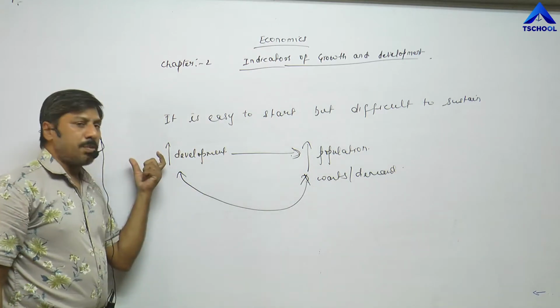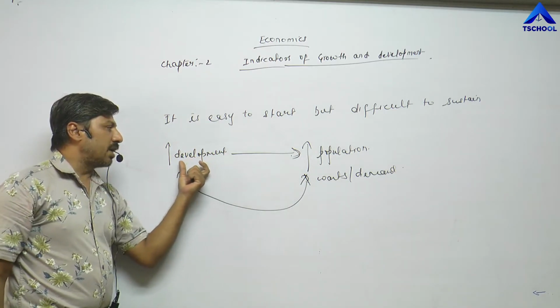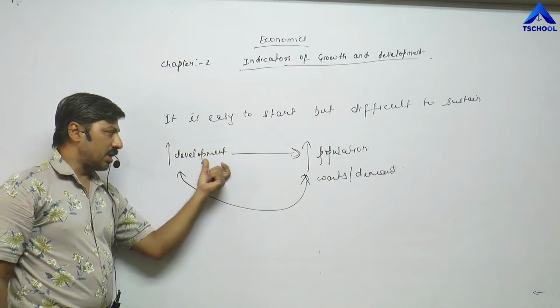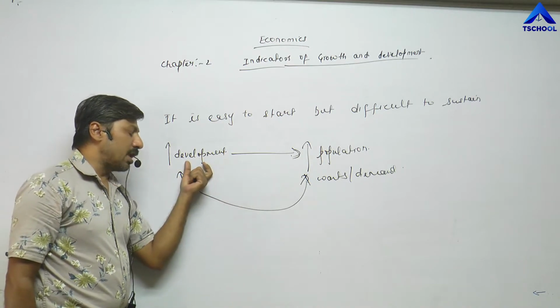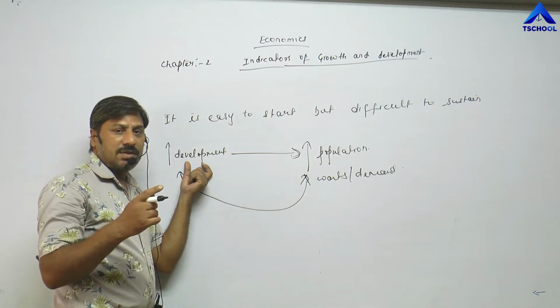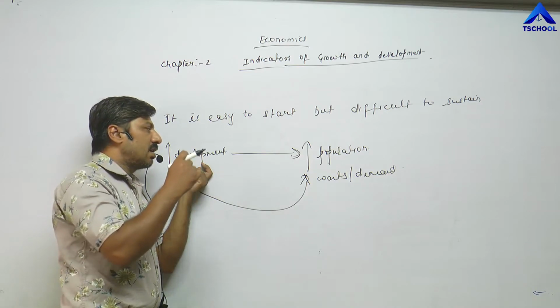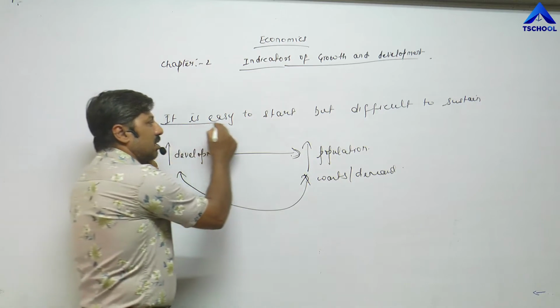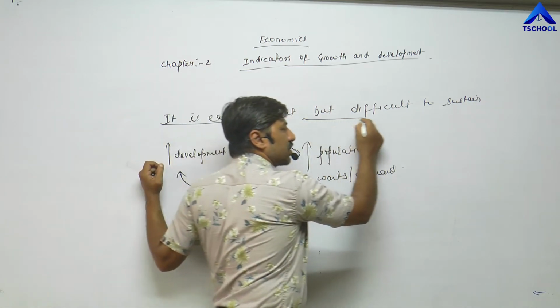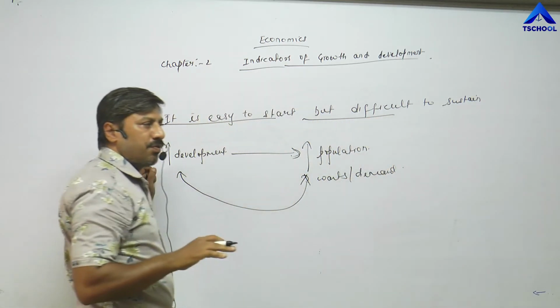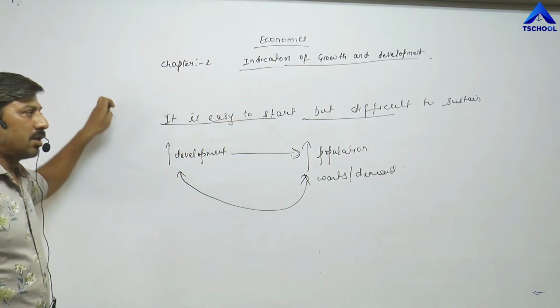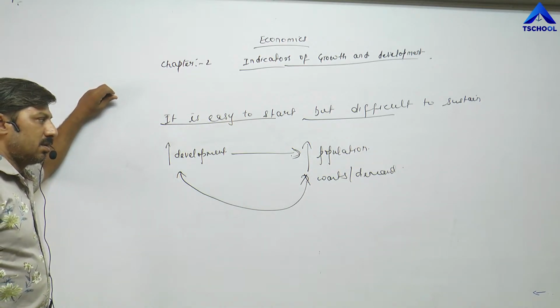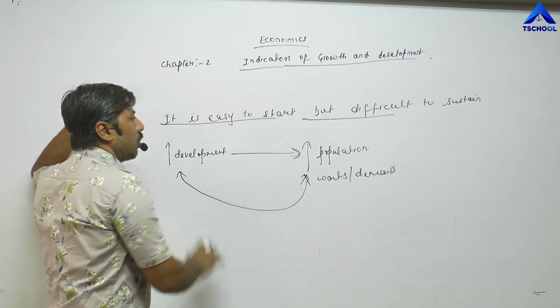So during this time period, development cannot take place at the same rate as we were getting earlier. So sometimes it is easy to start, but difficult to sustain a faster rate of development for a longer period. This is about economic development.